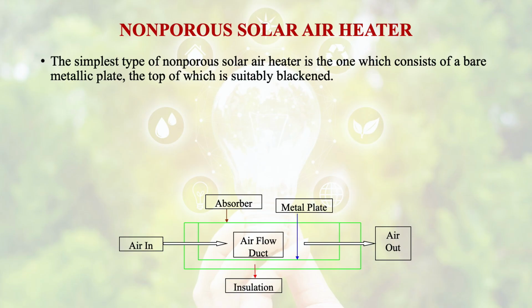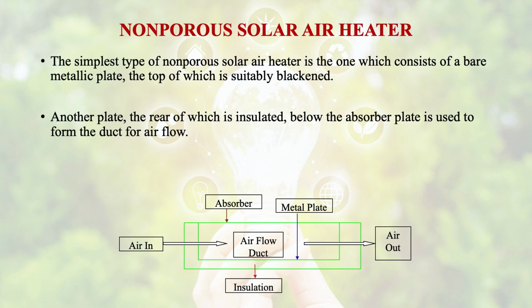The simplest type of non-porous solar air heater, shown here in the figure, consists of a bare metallic plate, the top of which is suitably blackened. Why blackened? To absorb more radiation. Another plate, the rear of which is insulated below the absorber plate, is used to form the duct for airflow.